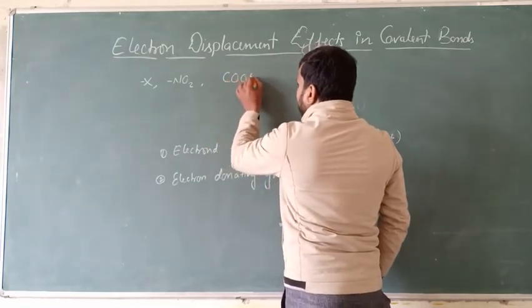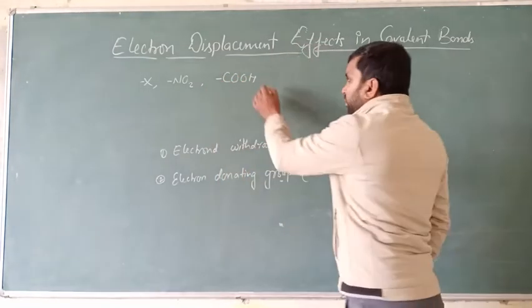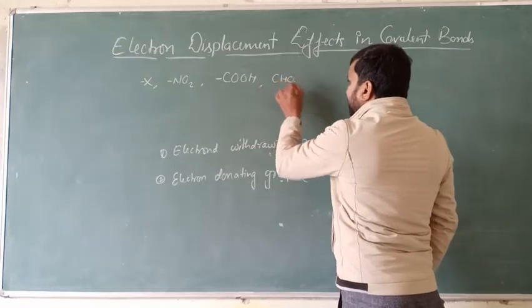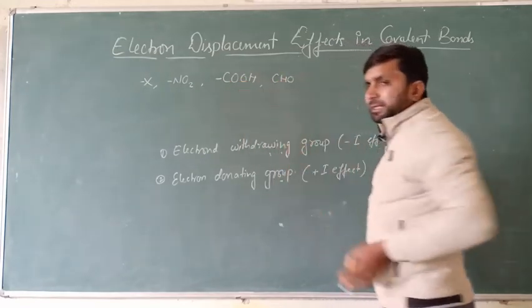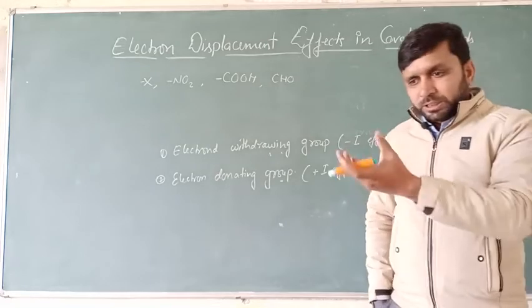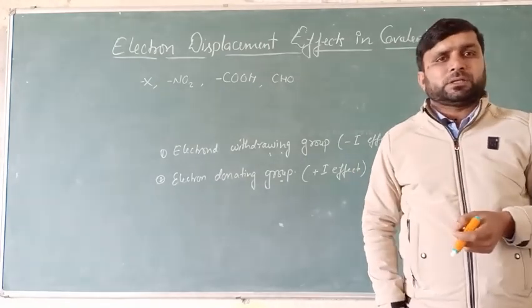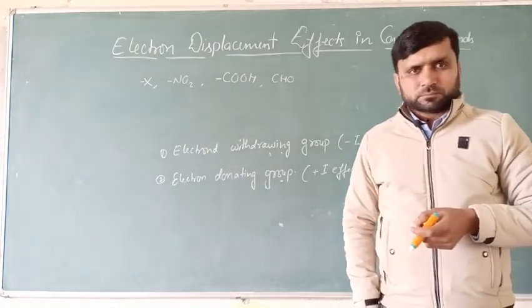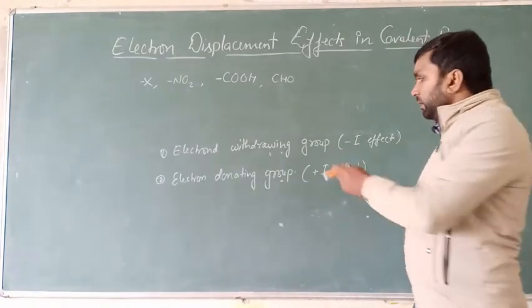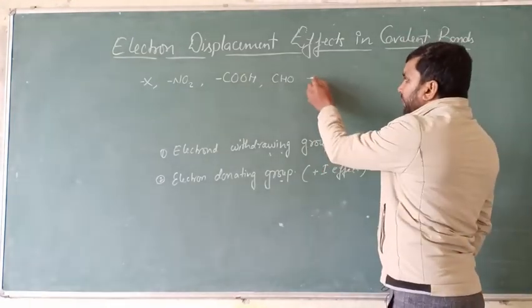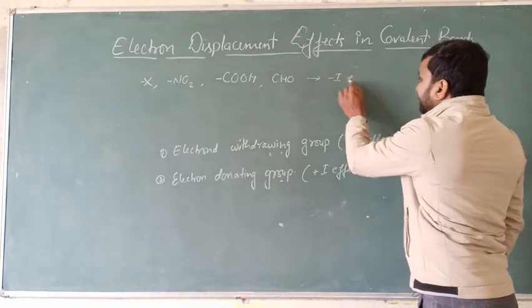COOH, electron withdrawing group. CHO, electron withdrawing group, because the carbon is again attached with the oxygen which is more electronegative, so they will attract the electron pair from the carbon chain, so they are the electron withdrawing group, and they show -I effect.